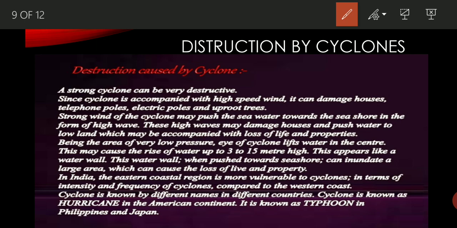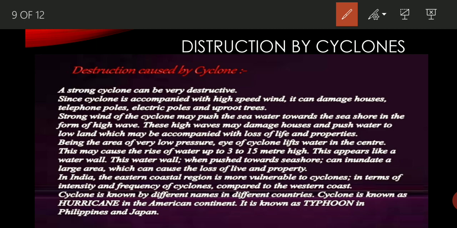Now, the next one is destruction caused by cyclone. You have often seen in the news that near the coastal areas when a cyclone comes, it causes a lot of damage as well as destruction of lives, human beings, properties, animals, and all. I don't think it is much needed to explain, because all of you are aware.